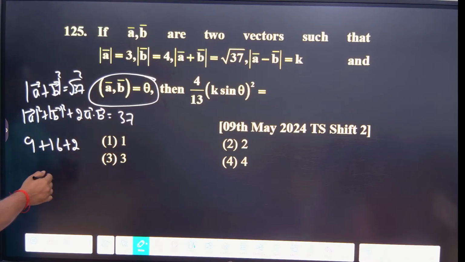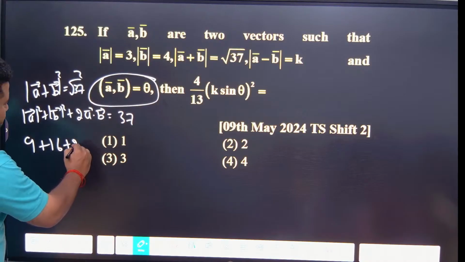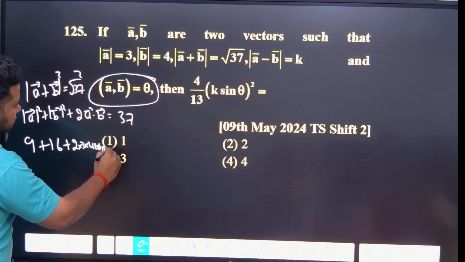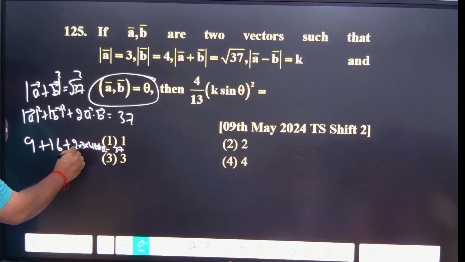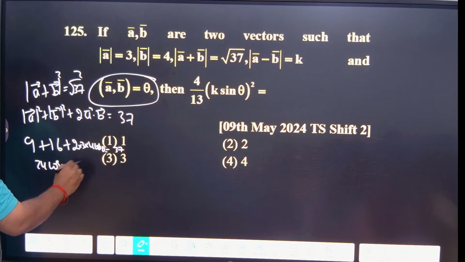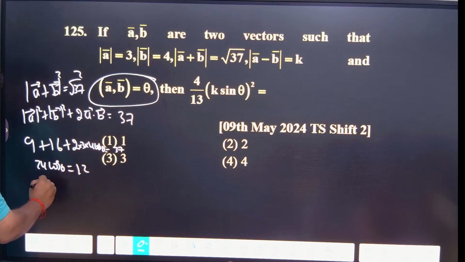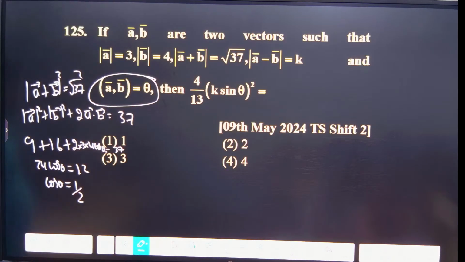A dot B I can write as 2 modulus of A, modulus of B into cos theta. Modulus of A is 3, modulus of B is 4. So 2 into 3 into 4 into cos theta is equal to 37. 9 plus 16, 25. 2 3 is 6, 6 4 is 24. 24 cos theta is equal to 37 minus 25, which is 12. So cos theta is equal to 1 by 2. When cos theta is equal to 1 by 2, what will sin theta become?